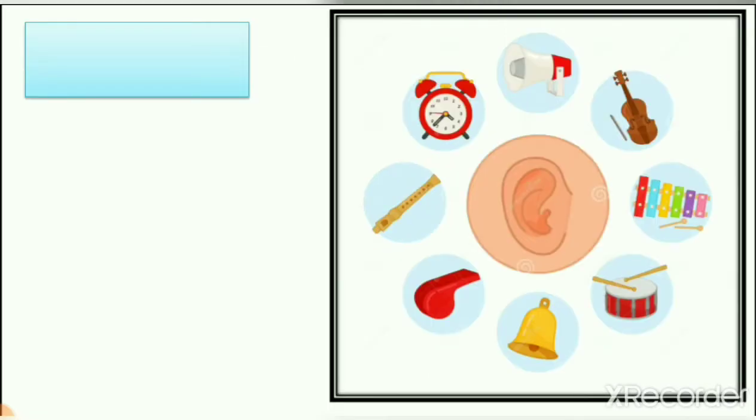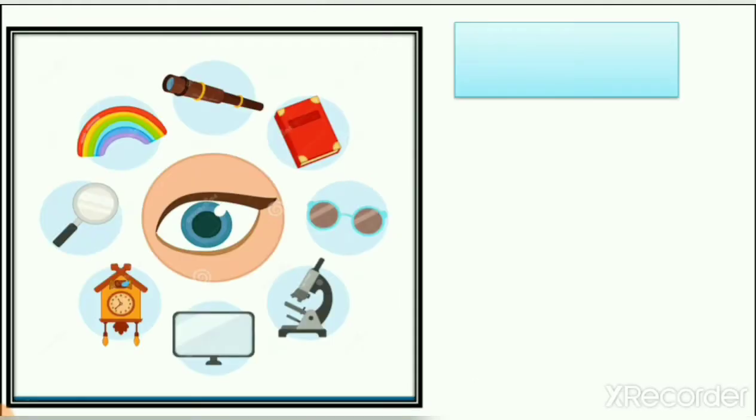Then ears. So ears help us to hear things like a microphone or violin or drum or the voice of our teacher, the voice of our mother. So how do we identify all these things? With our ears. So how many ears do we have? We have 2 ears.